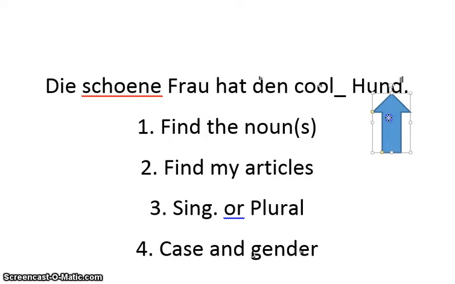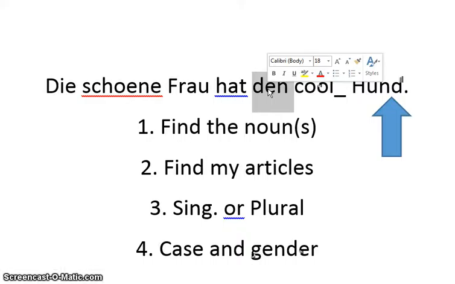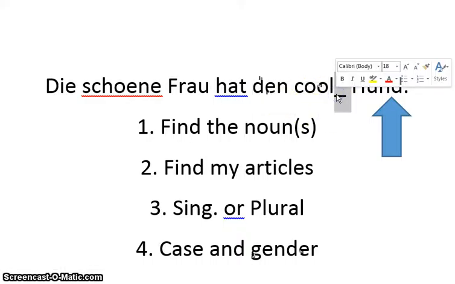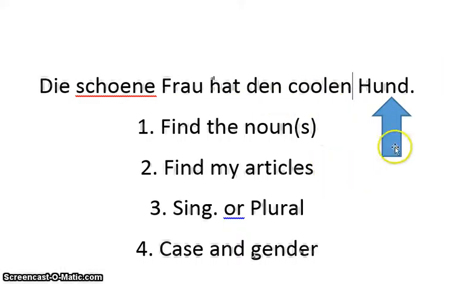Let's look at our second word, Hund. This is what the beautiful woman has. So the beautiful woman has a cool dog. So the dog is going to be the direct object because it answers the question of what. So now I'm going to look at masculine, accusative, so I'll have an EN ending.